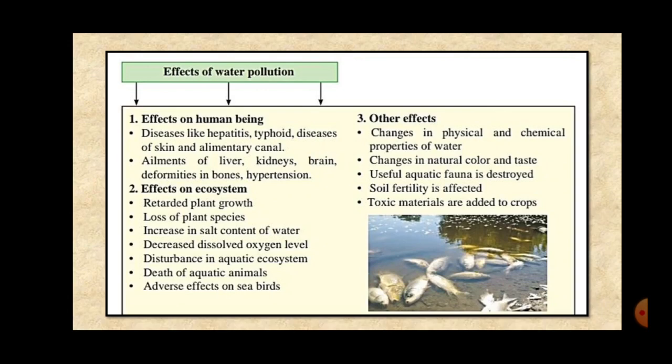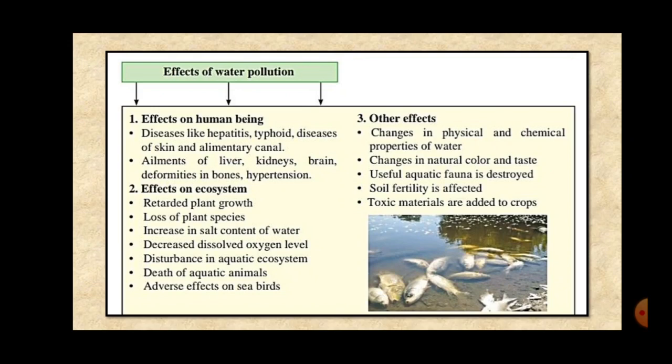And then what will be the consequences? The plants and animals which are under the water, which are aquatic in nature, they get less amount of oxygen, right? Next is disturbance in aquatic ecosystem. Now when the aquatic plants start dying, their whole food chain is disturbed, the ecosystem is disturbed, right? So the disturbance in aquatic ecosystem is because of the decreased oxygen level.